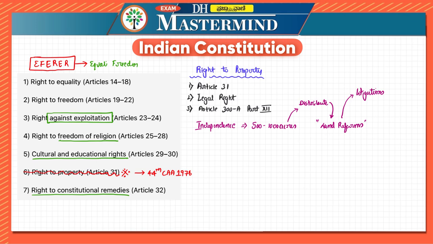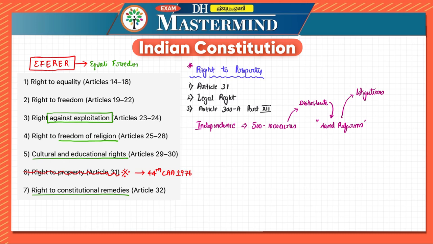Which were in the court. That is, if land was taken off from a zamindar, will that person be silent? No, they will go to the court of law, right? And first of all, it is a fundamental right. At that point of time, right to property was a fundamental right, and hence they would go to the court, Supreme Court, directly. And when it is a fundamental right, they can directly go to the court, and they can say that the right has been violated, and they can approach the Supreme Court directly.